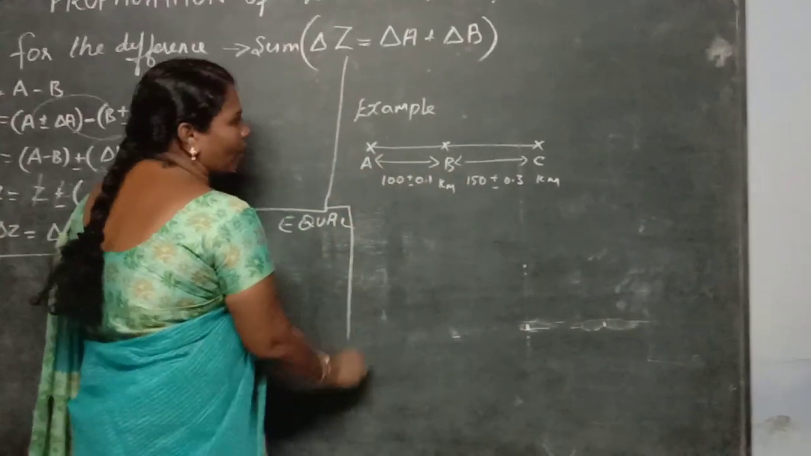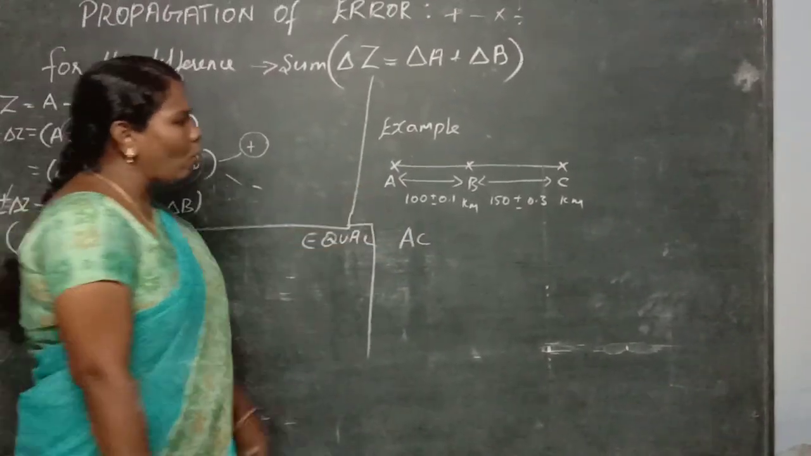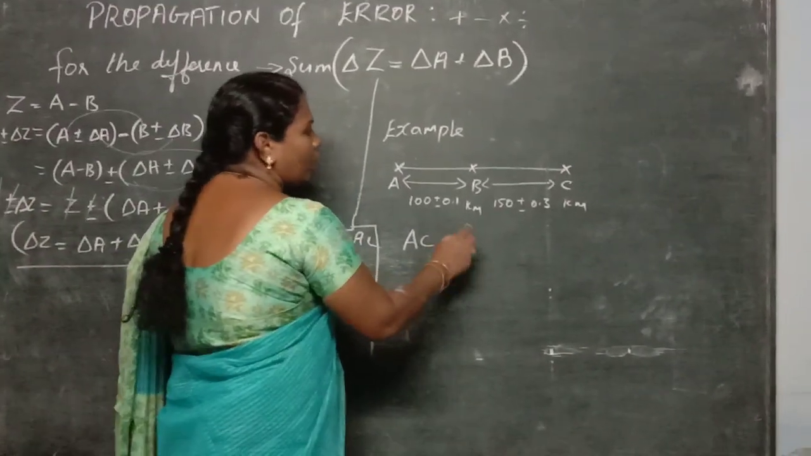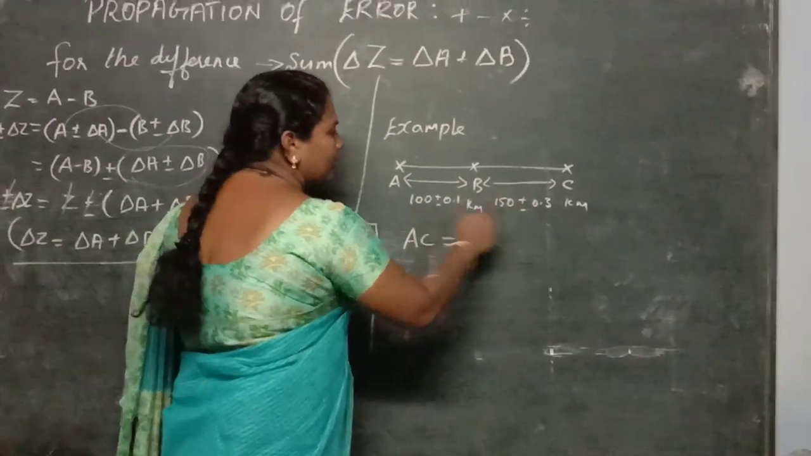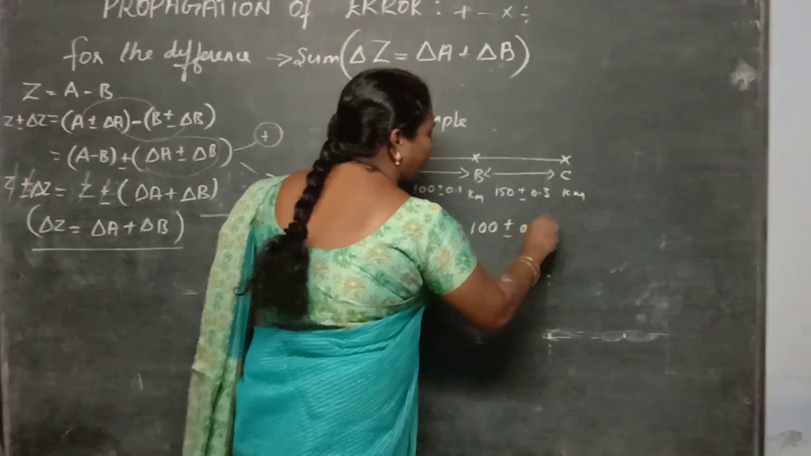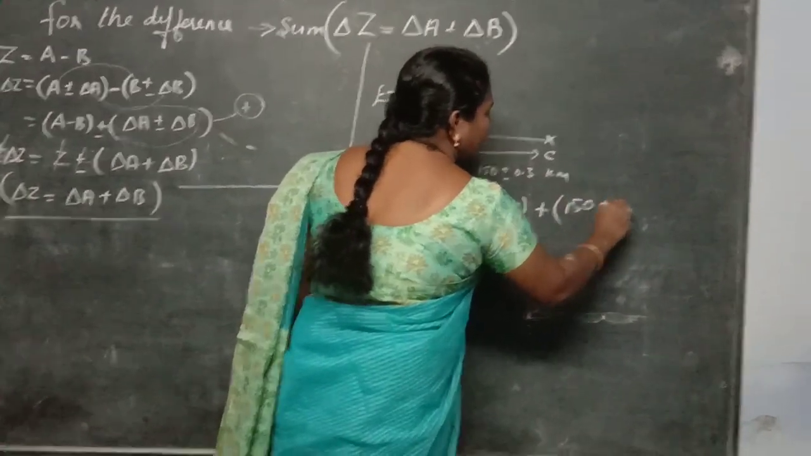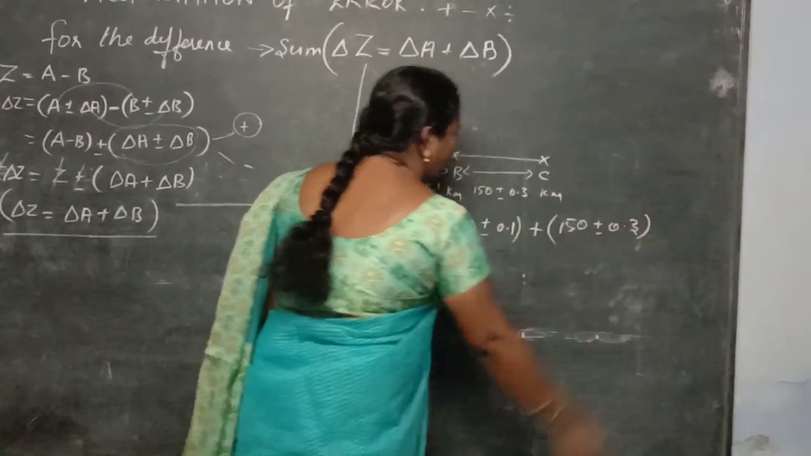Now I have to find the total distance. So how will you find the total distance? Total distance means you have to add these two quantities. Then how will you add that? 100 plus or minus 0.1, plus 150 plus or minus 0.3. Okay, how will you add that?